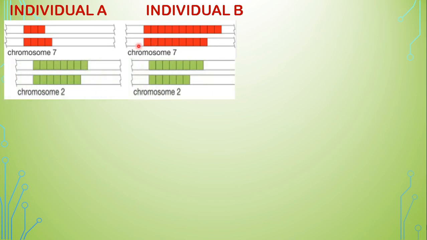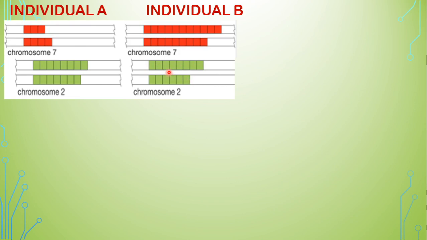Chromosome number 2, in a similar manner, for individual A has 1, 2, 3, 4, 5, 6, 7, 8, so 8 repeats, and the homolog has 7 repeats. Individual B, chromosome number 2, has 8 repeats and 6 repeats.